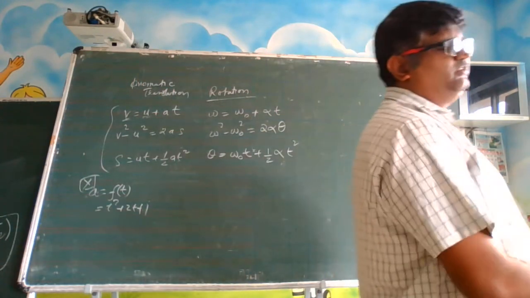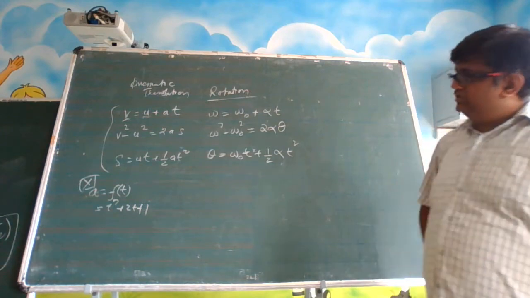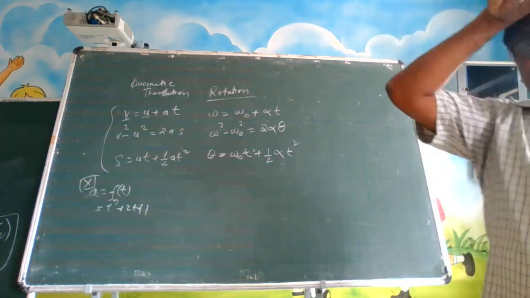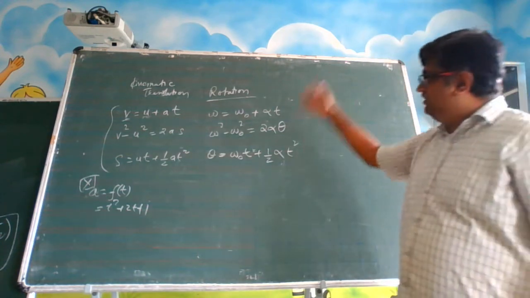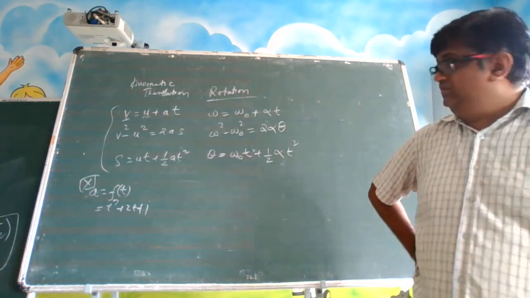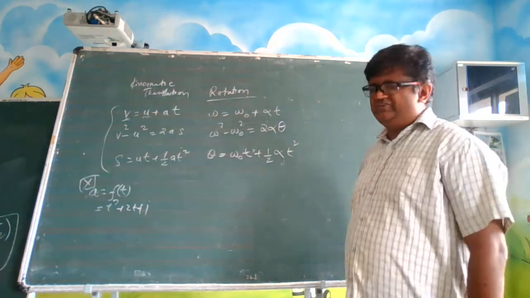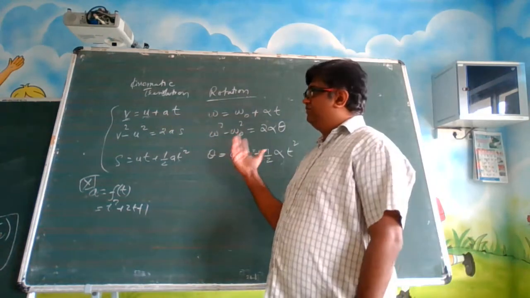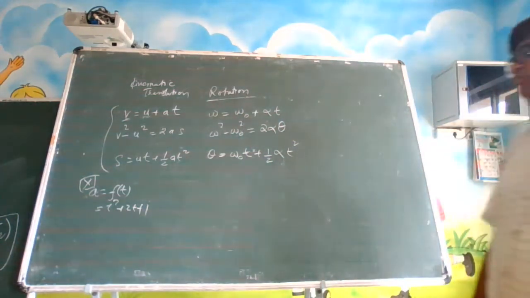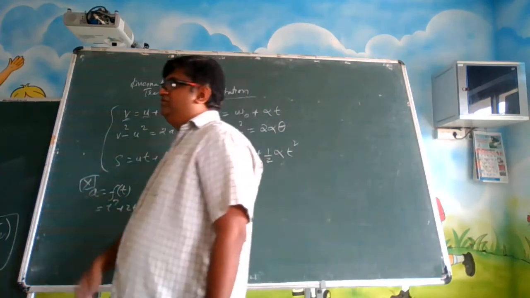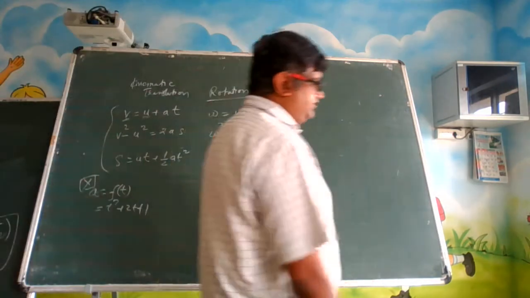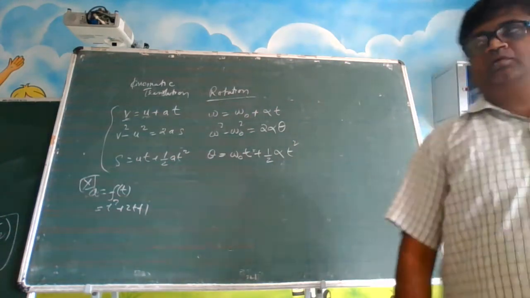So like this, three comparable equations you have in rotation also, using the same concepts of kinematics what you have done in your kinematics. So you can use these equations for finding the unknowns given in the question. Okay, just make a note of these points. Now you understood how these equations have come. These are just comparable equations what you have learned in kinematics. Similar equations can be used in rotation also. So in rotational motion, we'll be mostly talking about angular speeds, angular acceleration, all these things. Okay. So this is one point.